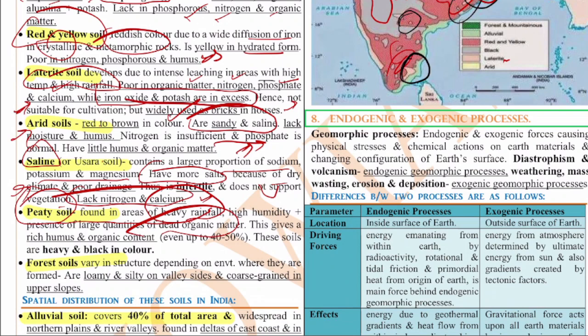It has high humus and organic content, even up to 40-50%. These soils are heavy and black in color. Next is the forest soil. The forest soil in structure depends on the environment where they are formed. They are loamy and silty on the valley sides and coarse grained in the upper slopes. This is about the forest soil.